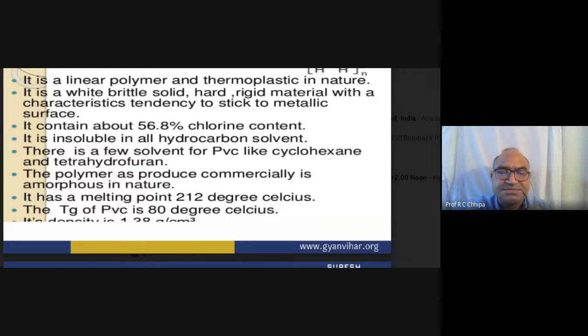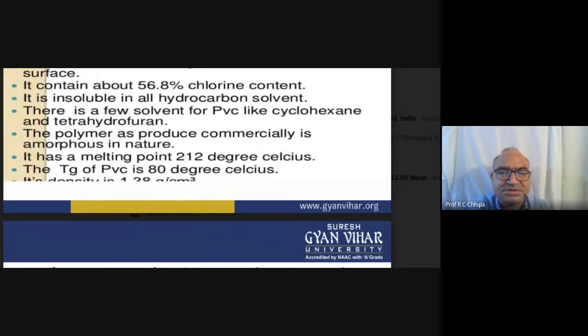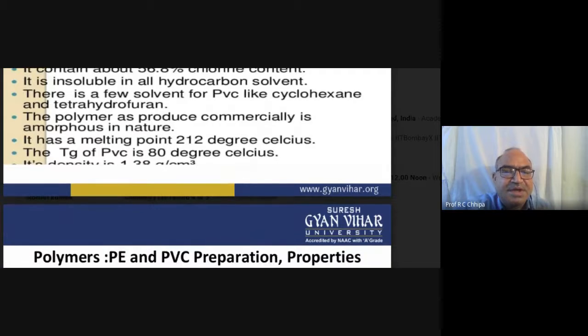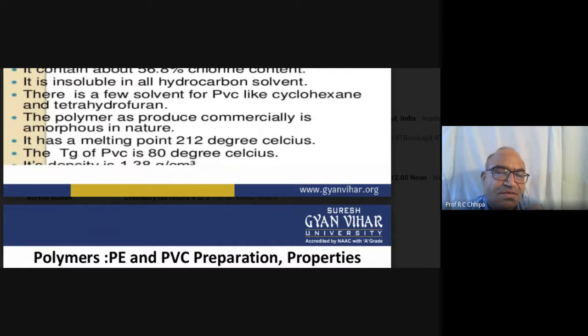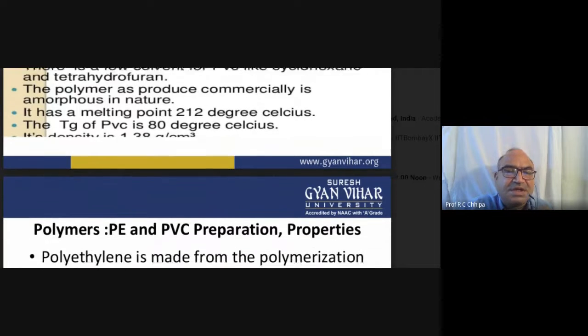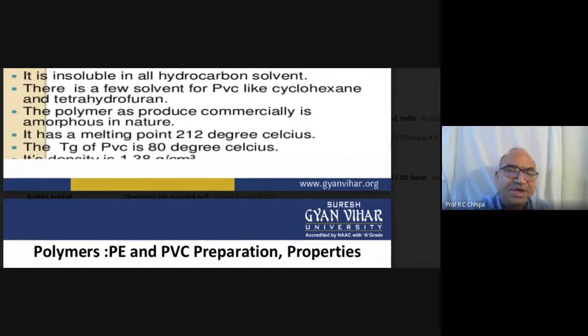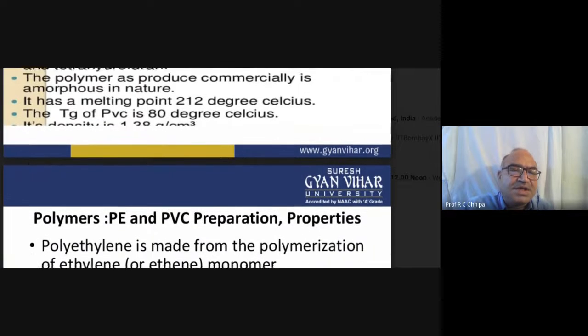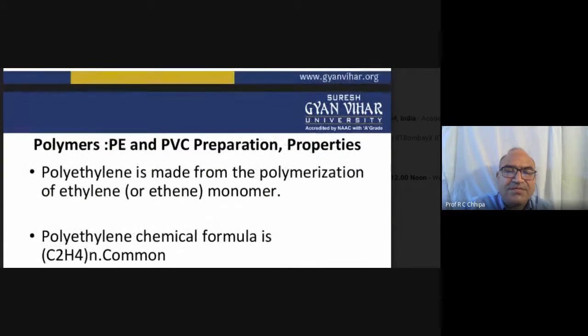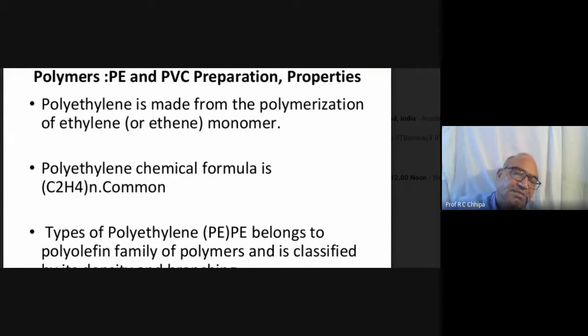The polymer produced commercially is amorphous in nature. This is the condition of PVC, amorphous. It has a melting point of 212 degrees centigrade. The Tg of PVC is 80 degrees centigrade. So the melting point is 212 degrees centigrade, and the Tg is 80 degrees centigrade. Now we have to come towards how polyethylene can be prepared.